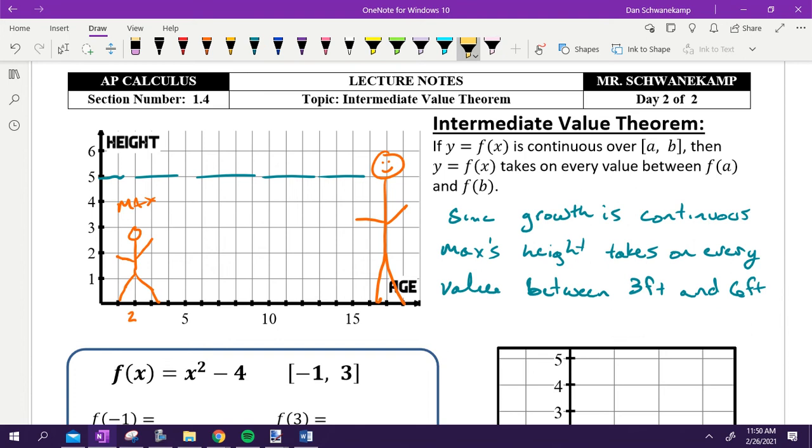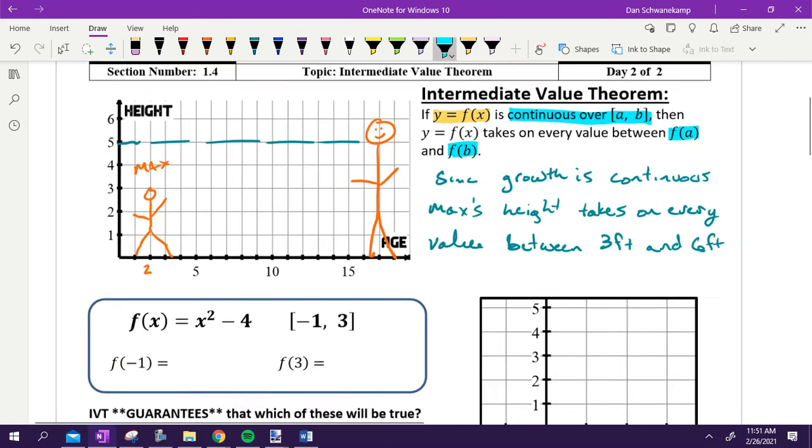Okay? We could talk about it more calculus-based. Here's the calculus definition. y equals f of x, so you have some function. It's got to be continuous on the interval. Then your y value is going to take on every number between your ending point and your starting point. We could talk about it that way. This way makes a little bit more sense, I hope. That is the idea. That is the Intermediate Value Theorem. We had to be 5 feet tall.